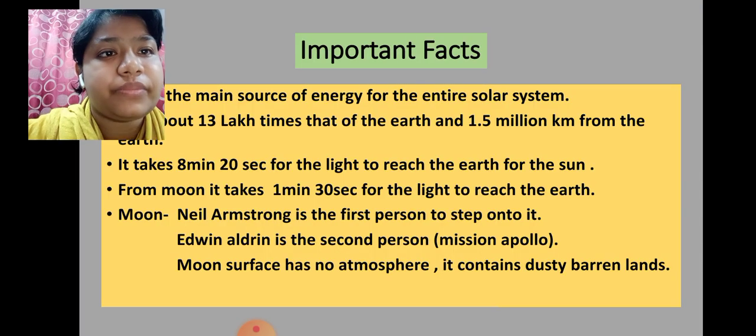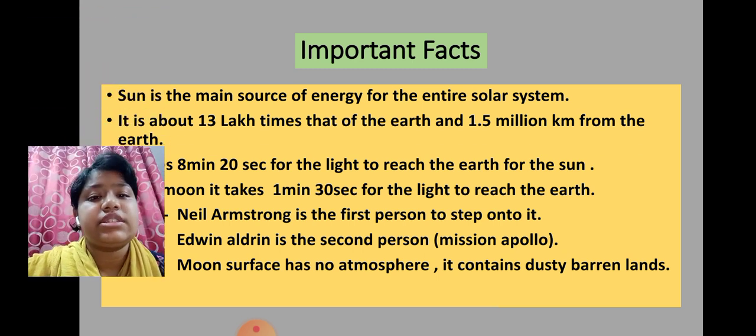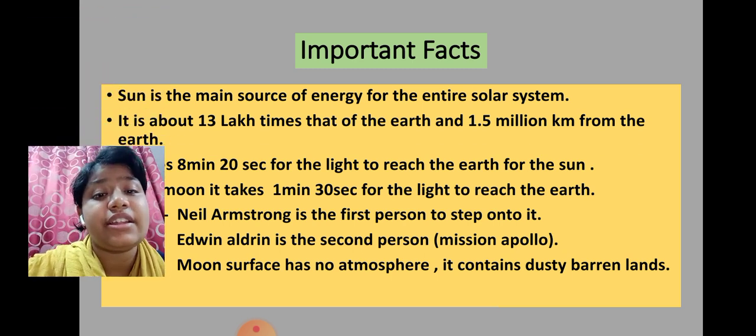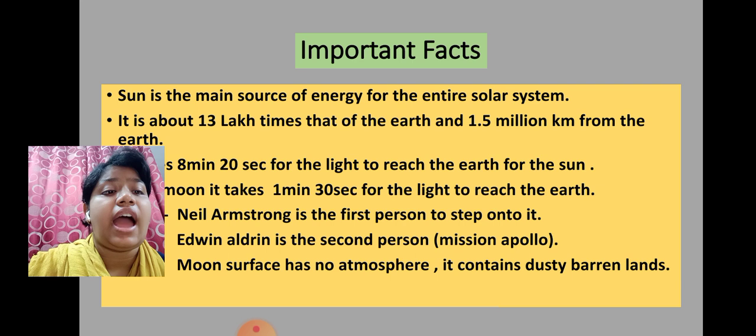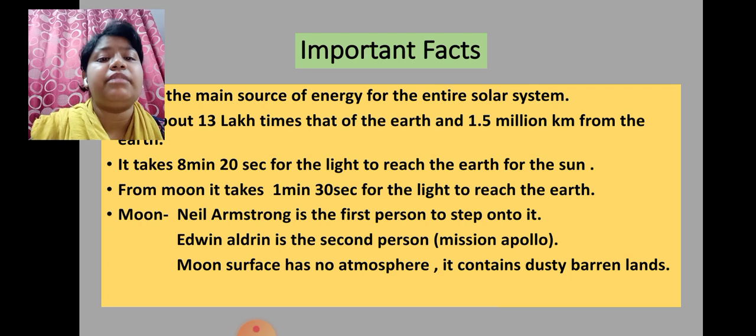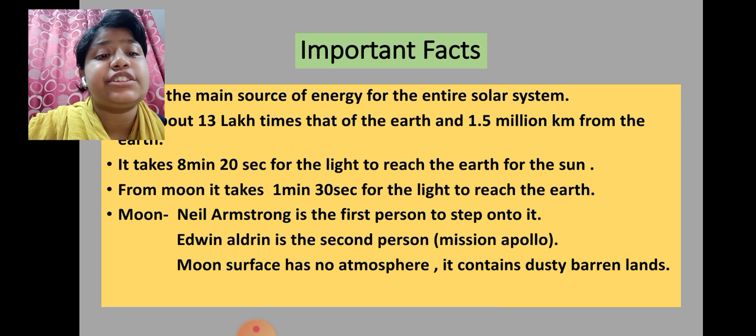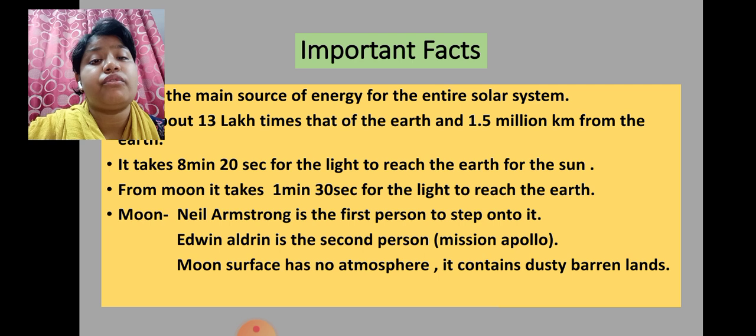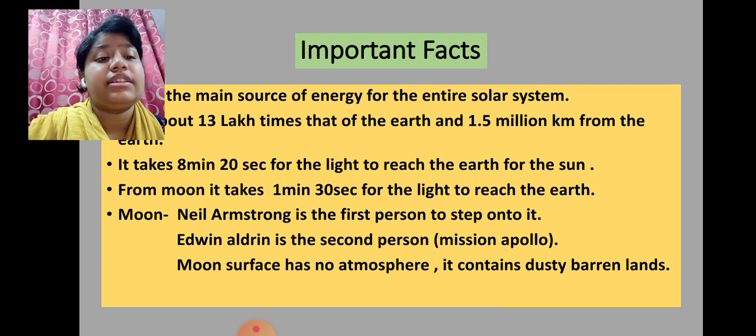Thus, important facts. The Sun is the main source of energy for the entire solar system. It is about 13 lakh times the size of the Earth, and 1.5 million kilometers from the Earth. It takes 8 minutes 20 seconds for light to reach the Earth from the Sun. From the Moon, it takes 1 minute 30 seconds. The first person to go to the Moon was Neil Armstrong, and the second was Edwin Aldrin, in the Apollo mission. The Moon surface has no atmosphere. It contains dusty, barren lands.